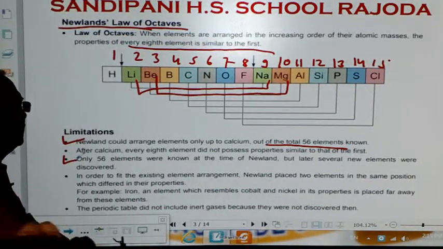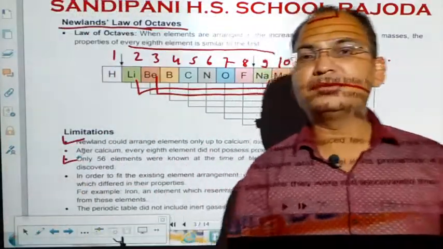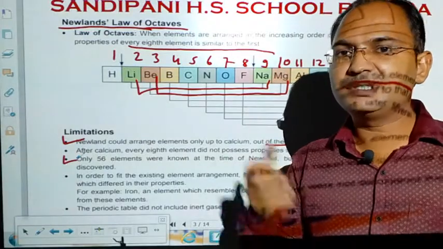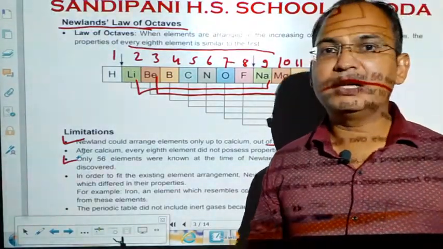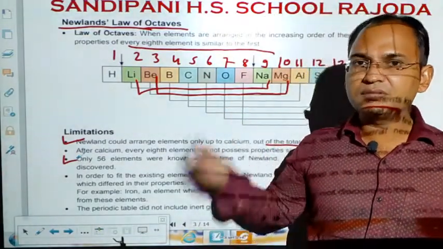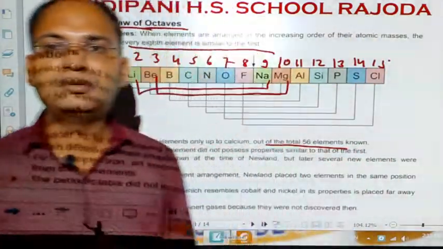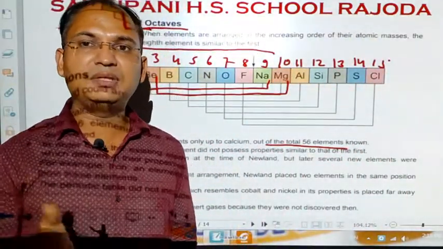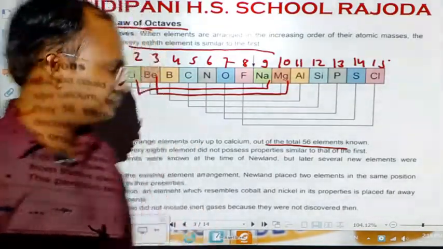Third limitation was that at the time when Newland proposed his octave law, only 56 elements were known, but till date more than 118 elements are known. So, the rest of the elements cannot be classified according to this law; the newly discovered elements also don't show properties similar to the law of octaves.